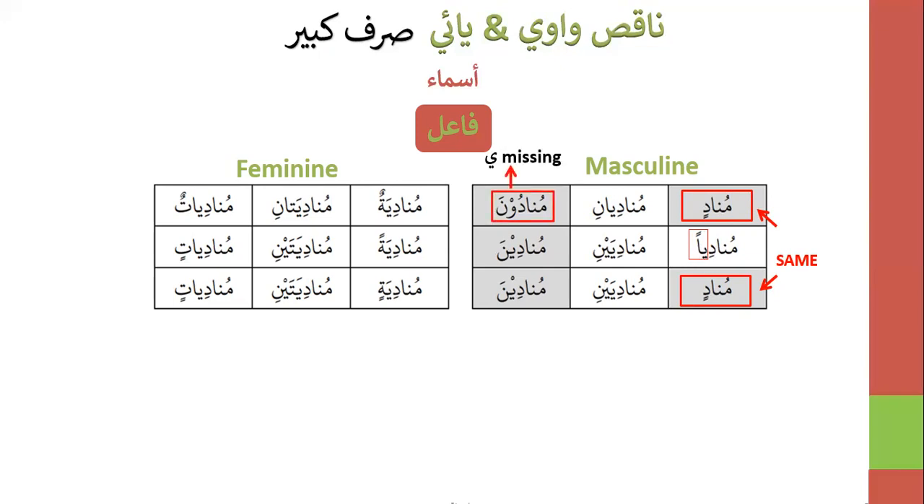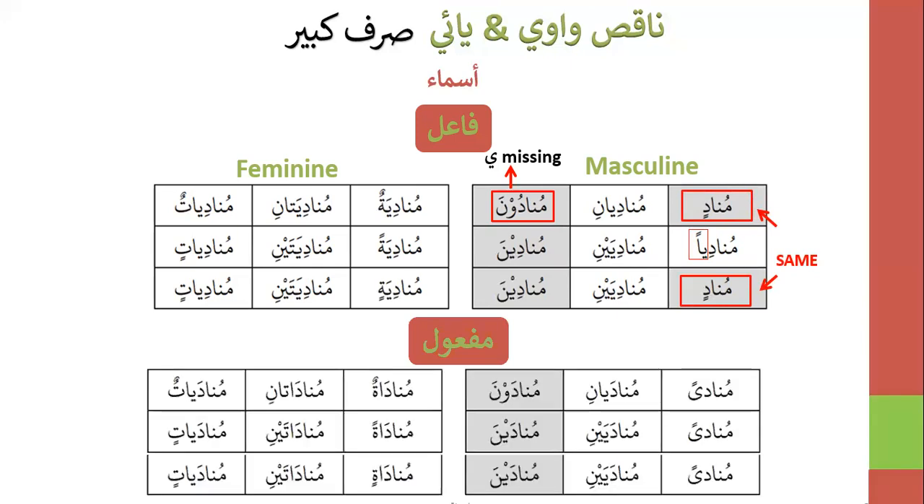Also, if you see in munaduna, ya is missing. Everywhere else, you can see ya. Munadiyaina, we have an extra ya. One is for ina and one is for the ending vowel. But only in munaduna, you will see the ya is missing.